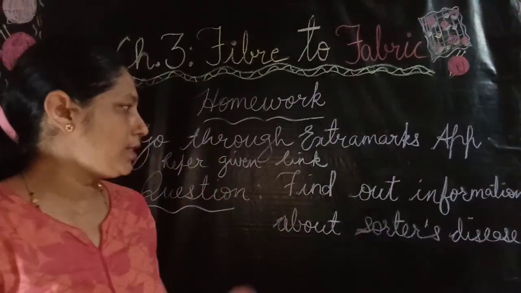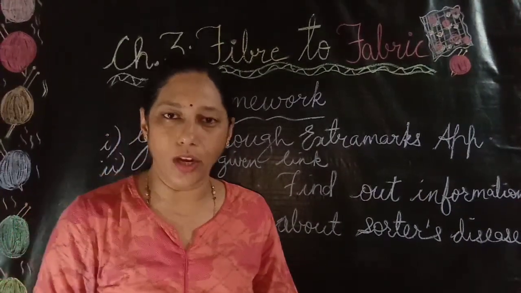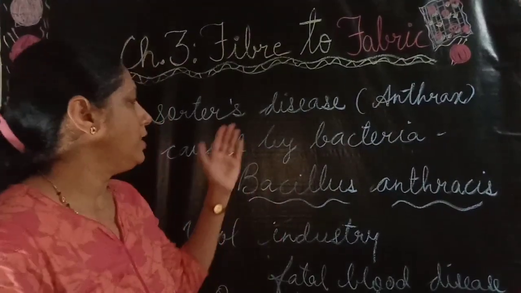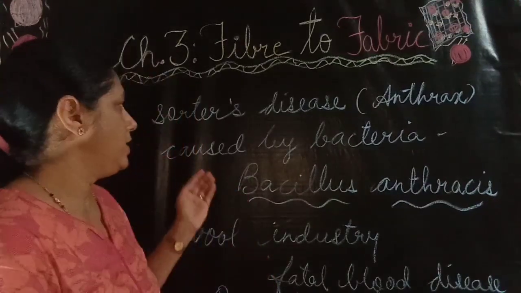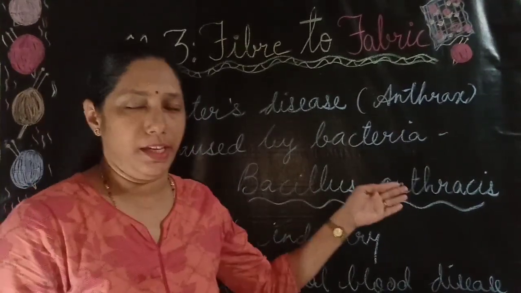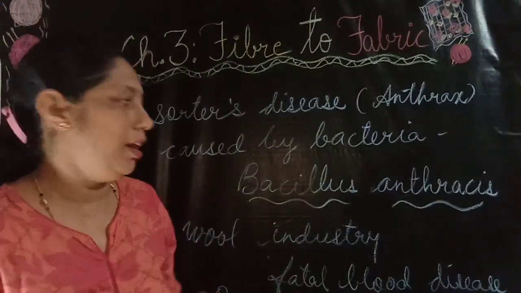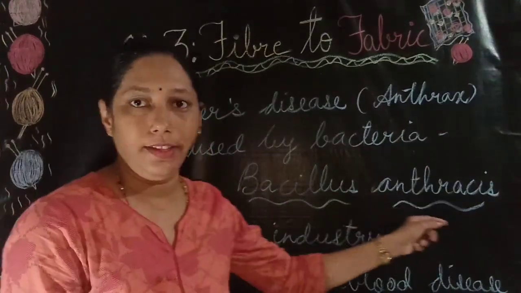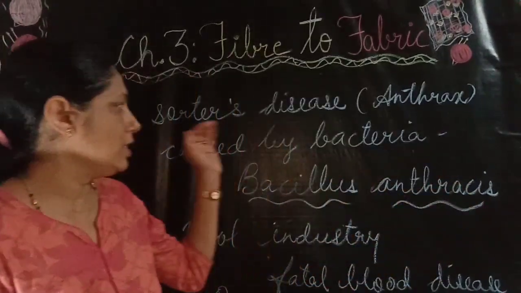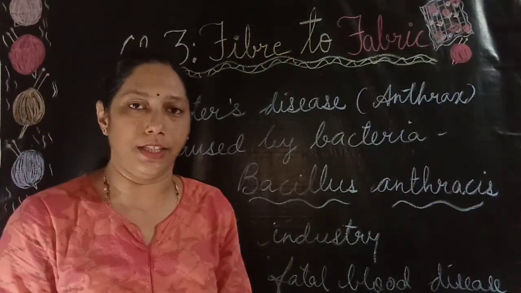The question was to find out information about Sorter's disease. Have you got the answer? The answer is Sorter's disease is also known as anthrax. This disease is caused by bacteria, and the name of the bacteria causing this disease is Bacillus anthracis. Now this disease is generally found in the people who are working with the wool industry.